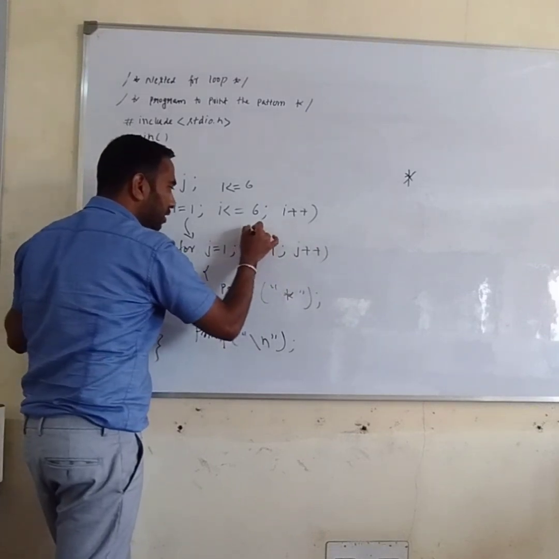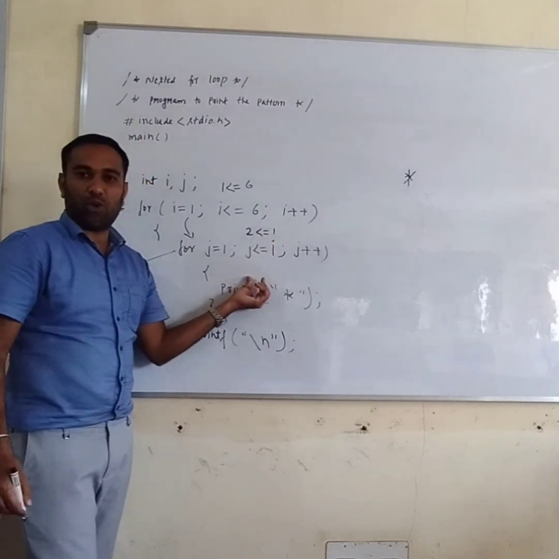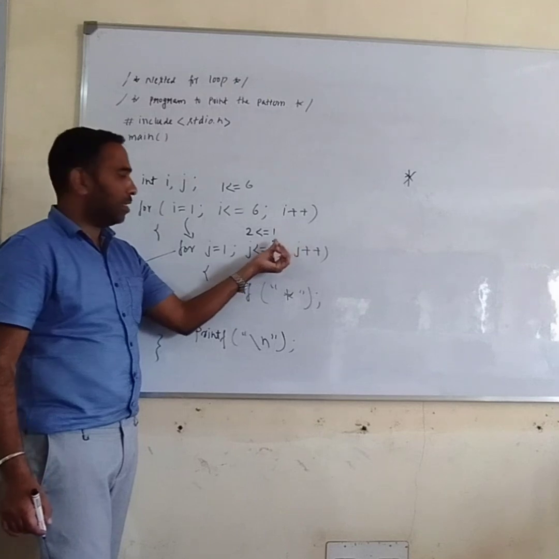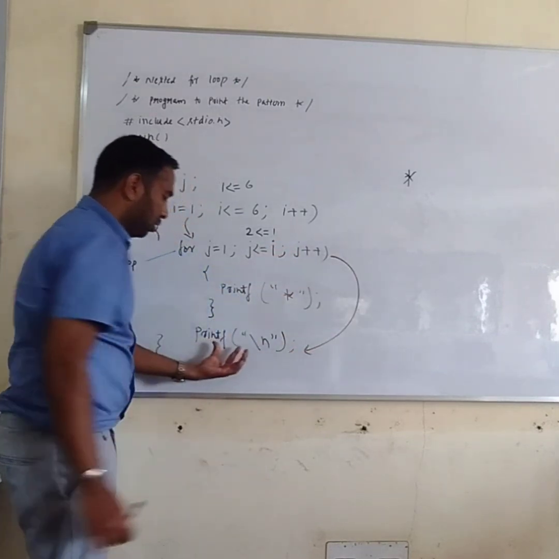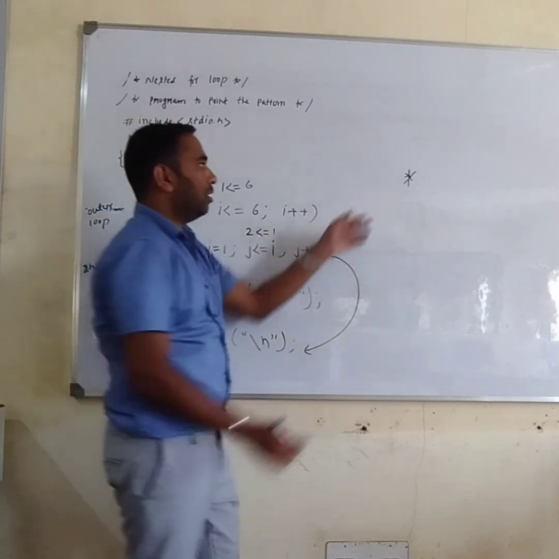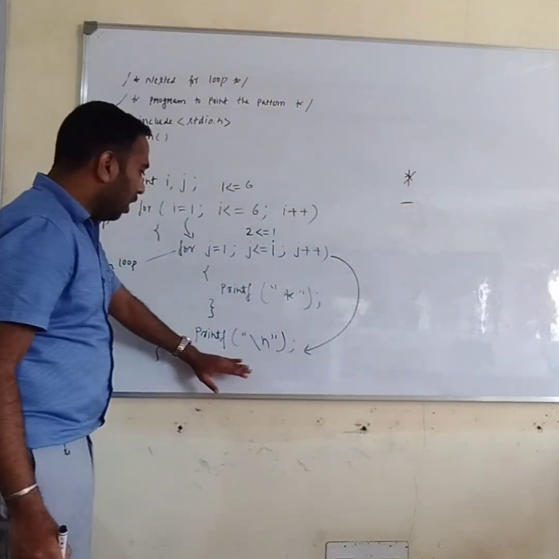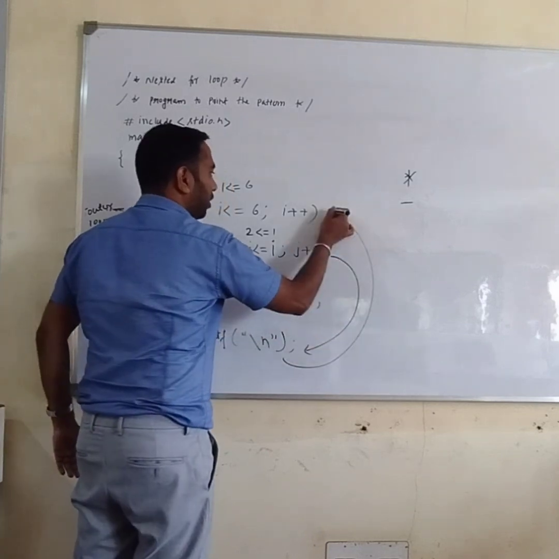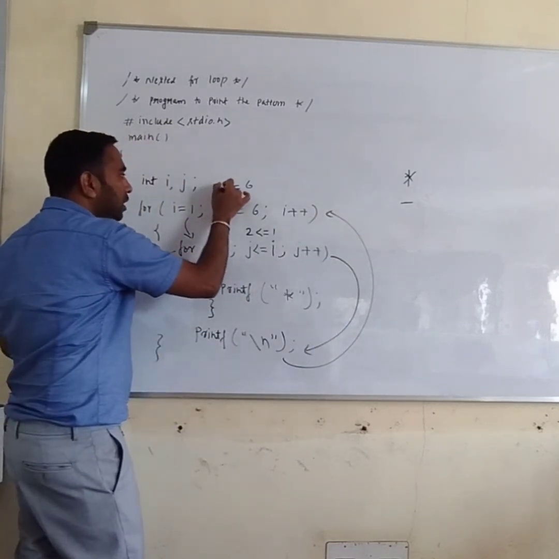Then it checks the condition. Is 2 less than or equal to 1? No, it is false. So it will not execute this statement. It will come out of this loop and execute the backslash n statement, so the cursor will come to the next line. After this statement, it will increment i. i becomes 2.